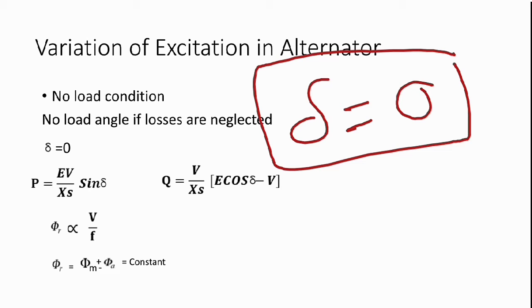So the load angle is equal to 0. We will see what the impact is if we put delta equal to 0.